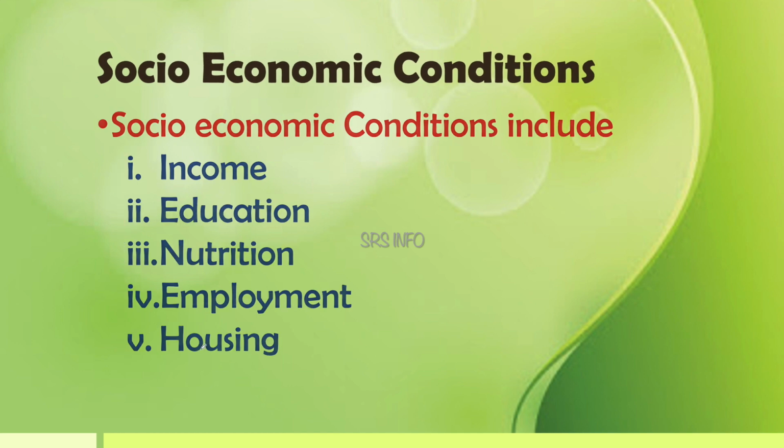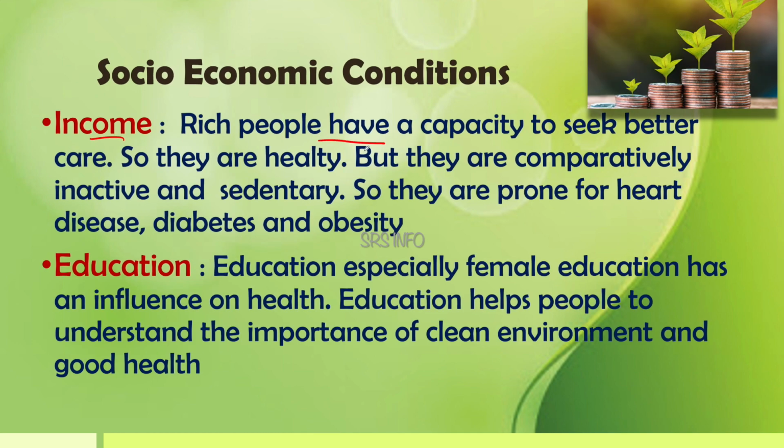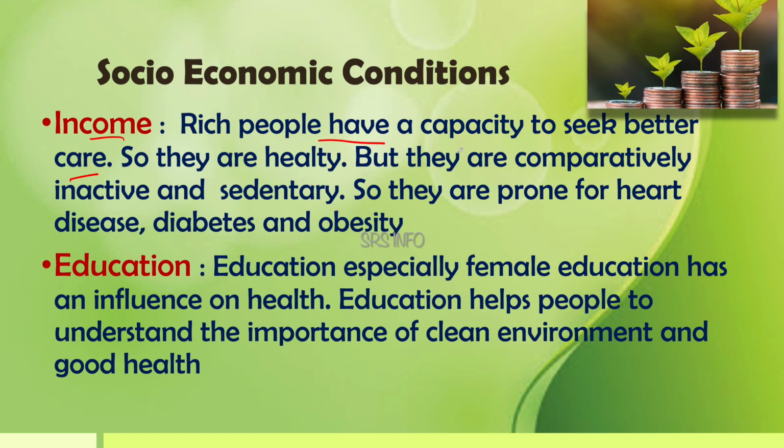Now, let us discuss this in detail. What is the role of income? Rich people have a capacity to seek better health care. Rich people have income, so if they are diseased, there is an option to go to the hospital and take proper treatment. If a person does not have proper income, he never thinks about the maintenance of his health. He may think about the minimum needed food, not more than that. So rich people have a capacity to seek better health care, so they are healthy because they have resources.